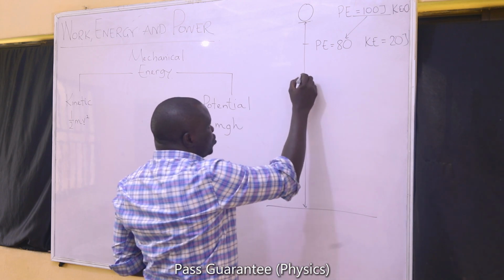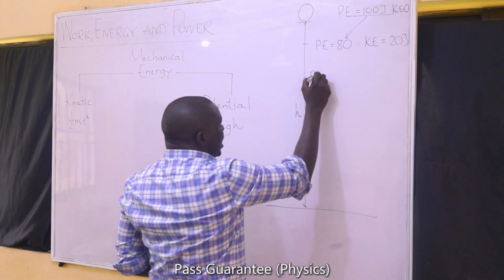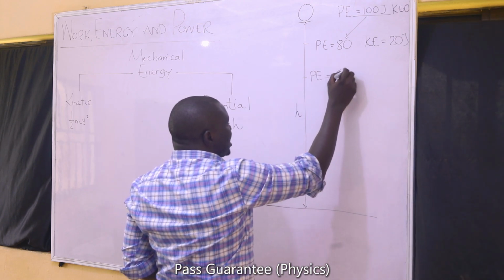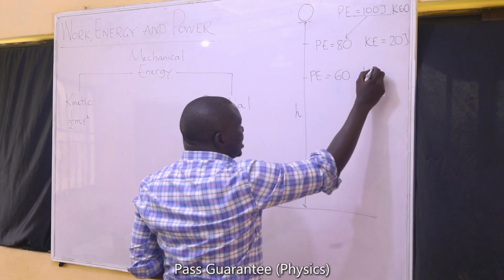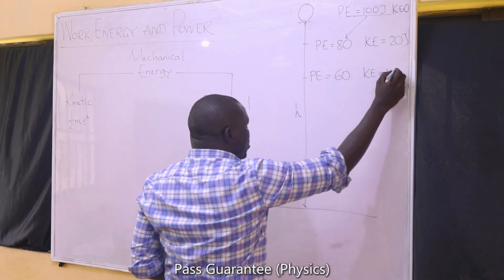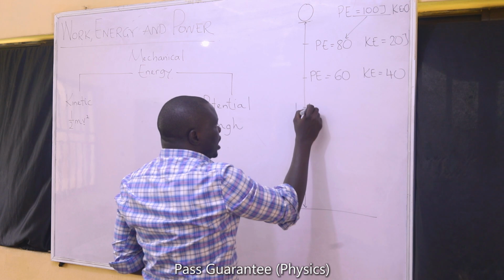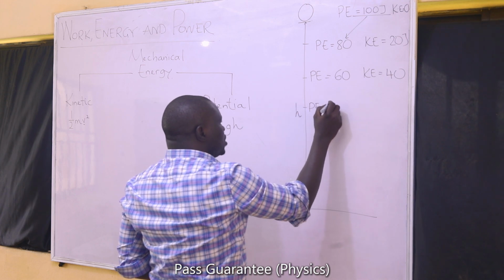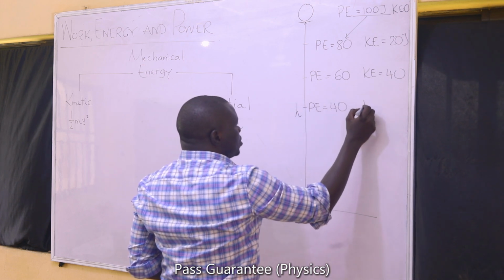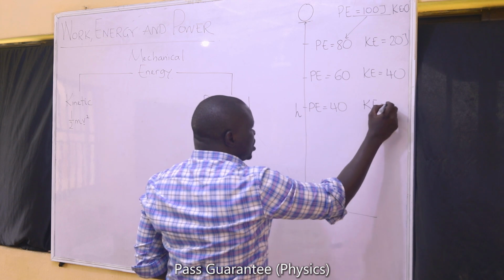If it continues to fall further and its potential energy becomes 60 at some other point, it means its kinetic energy will be equal to 40. If its potential energy becomes 40, its kinetic energy becomes 60.